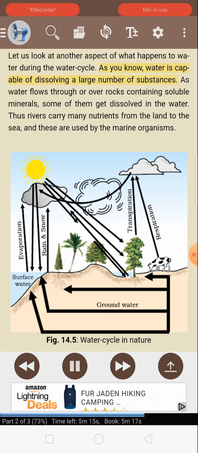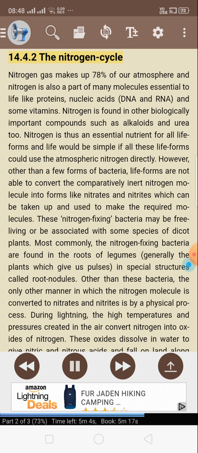Let us look at another aspect of what happens to water during the water cycle. As you know, water is capable of dissolving a large number of substances. As water flows through or over rocks containing soluble minerals, some of them get dissolved in the water. Thus rivers carry many nutrients from the land to the sea, and these are used by the marine organisms. Figure 14.5 Water cycle in nature. 14.4.2 The nitrogen cycle.